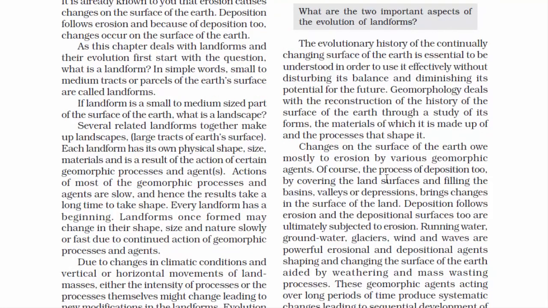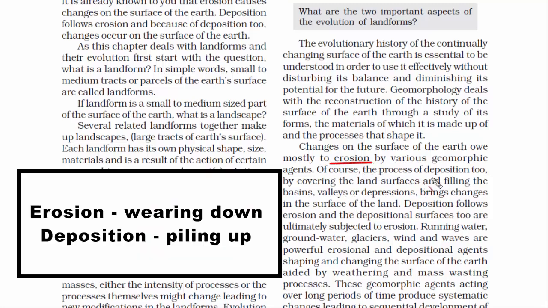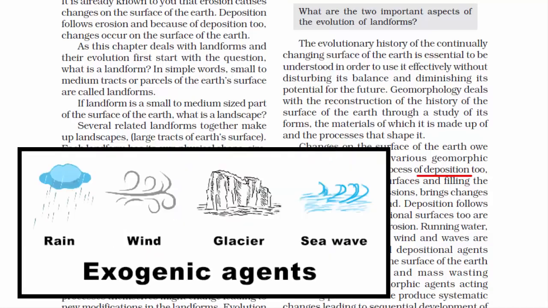Now these changes in the landform that we spoke about happen due to two reasons: erosion and deposition. Erosion means wearing down or destruction, and deposition means piling up or constructional. So rain, wind, glacier, sea wave, all these are called exogenic agents, and they are the reason behind erosion and deposition of landforms. They create as well as break down a landform.